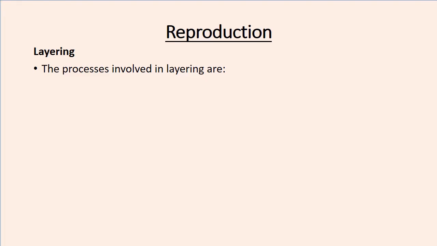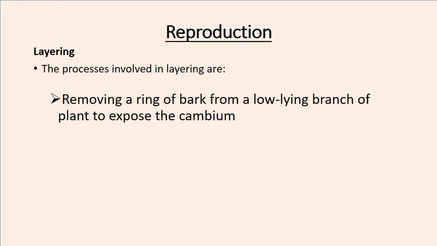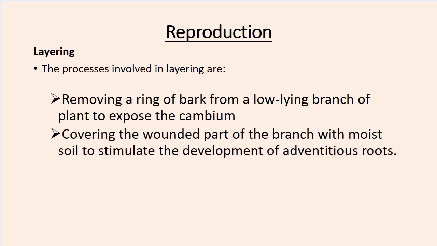This process is involved in layering. First, you remove a ring of bark from a low-lying branch of a plant to expose the cambium. So if you have a branch that is almost reaching the ground, you remove a ring of the bark so that the cambium remains. After doing this, you cover the wounded part of the branch with moist soil to stimulate the development of adventitious roots.